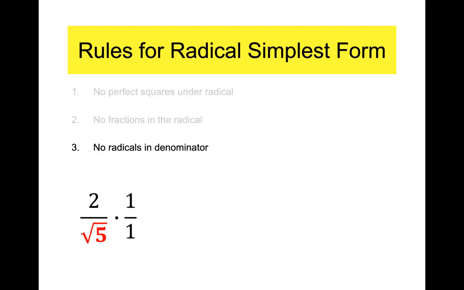You multiply top and bottom by 1. Multiplying any fraction by 1 changes nothing. So why would I multiply by 1? Well, we're going to multiply by a flavor of 1. Remember, anything over itself is 1. So I'm going to choose a special flavor of 1 over 1. The flavor I'm going to choose is this one. The thing that's giving me a problem, square root of 5, I'm going to write the square root of 5 over the square root of 5. The square root of 5 divided by the square root of 5 would cancel. It's a 1.